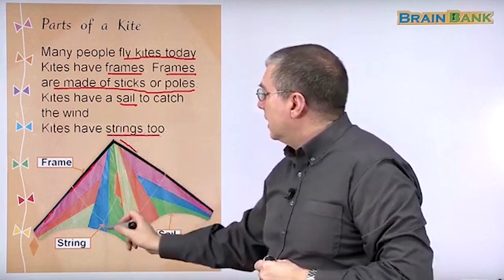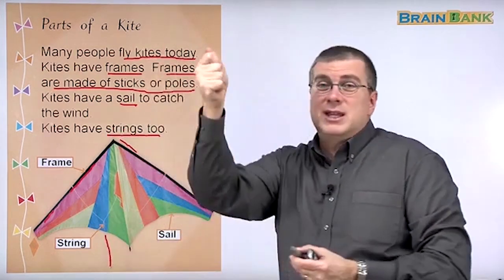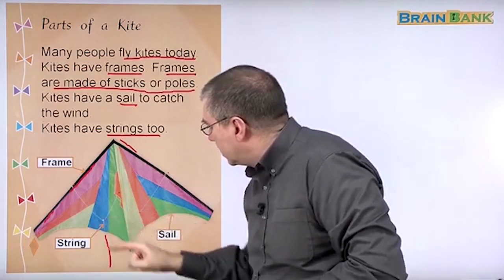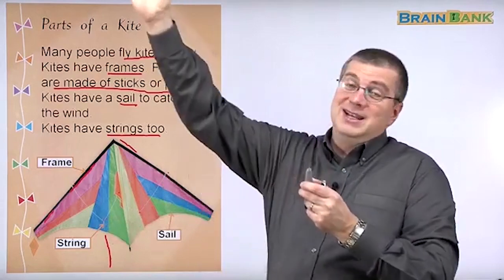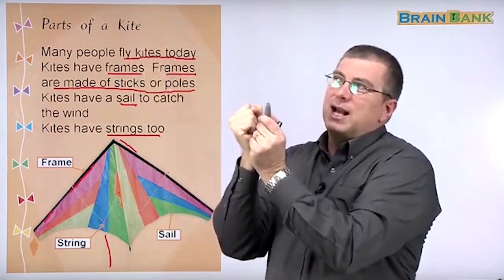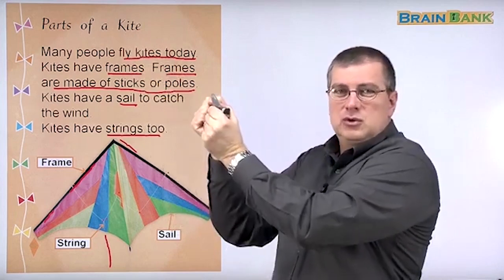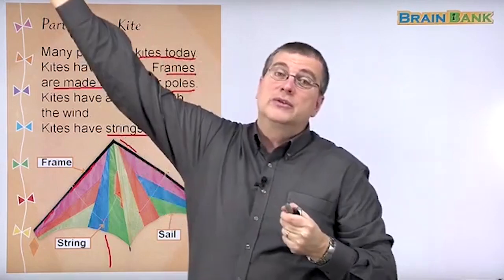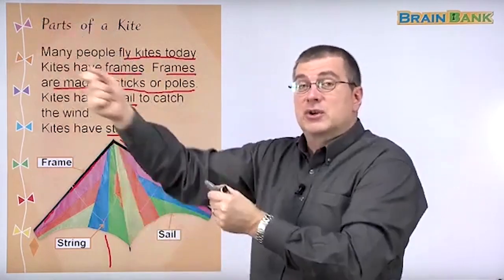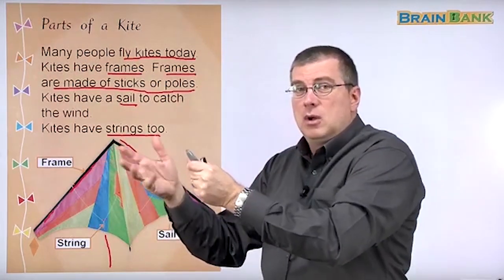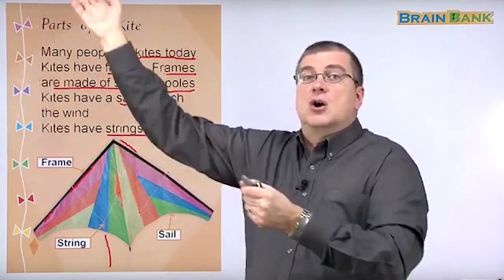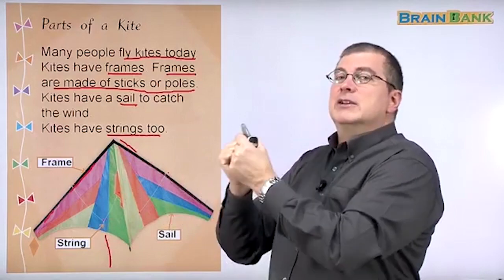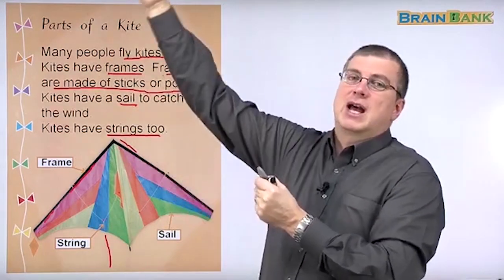Kites have strings too, and that's what I'm talking about. The string here, that's the string that you hold on to, and the string is attached here and here and here and also here and here. And you hold on to the string so the kite doesn't fly away. But if you use your strength to pull the kite, the wind gets stronger and it pulls the kite higher. So you let out more string. But you can't just let all the string go out or the kite will fall to the ground, right? You have to keep some pressure on that kite so that the wind keeps blowing against it and it goes higher and higher.